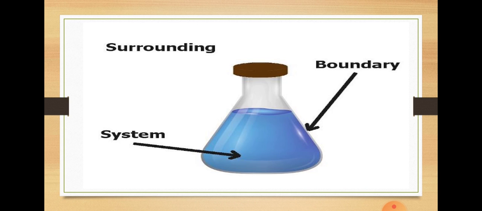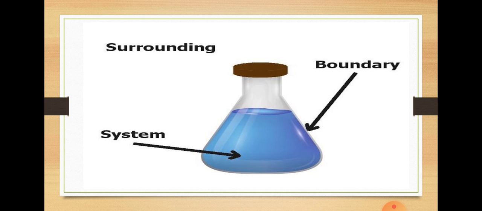Suppose I am heating something in a conical flask. The work which I am doing, this will be our system. I am heating water in a pan, container or any flask. This is the work I am doing and this will be my system.